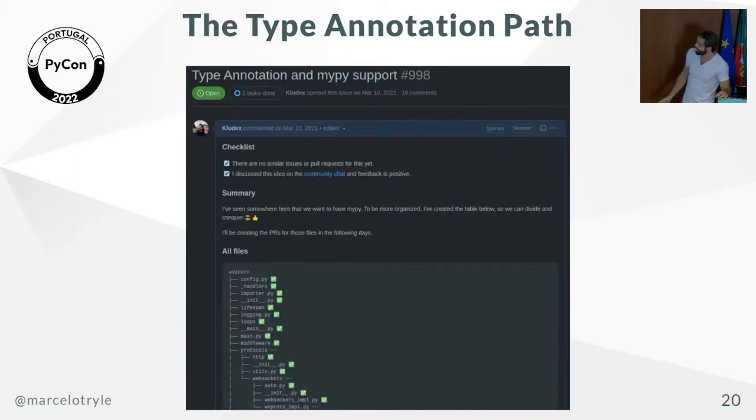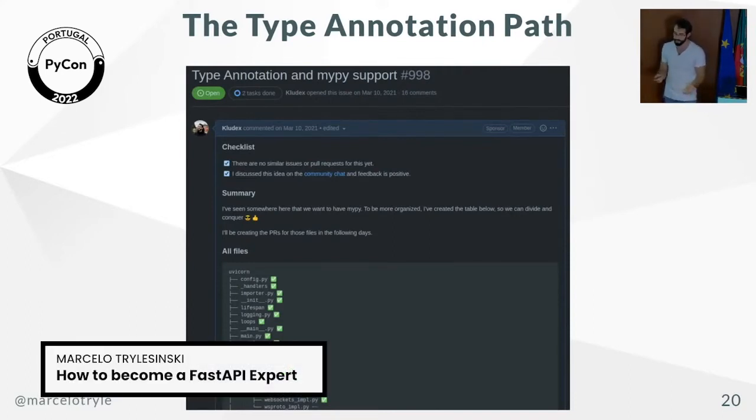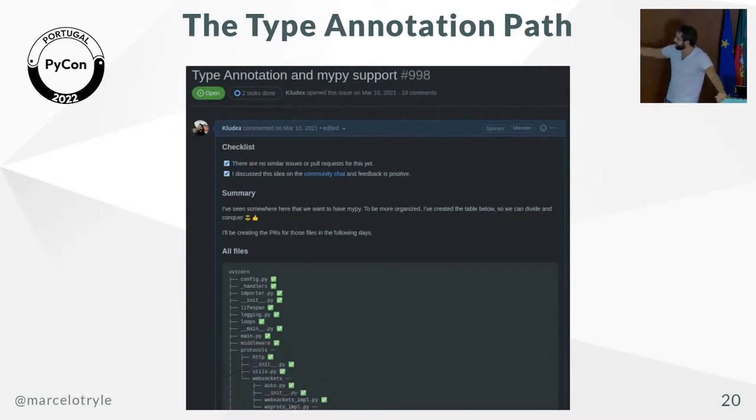And so I made my first contribution, but it was a simple contribution. And then what I did after was talk with one of the maintainers of Uvicorn. His name is Benoit. And I said, do you think it makes sense to start adding type annotations to Uvicorn? And he said, yeah, sure, let's try. So I created this issue on Uvicorn, I created a list of files, and I proposed to incrementally add type annotations to each of those files.